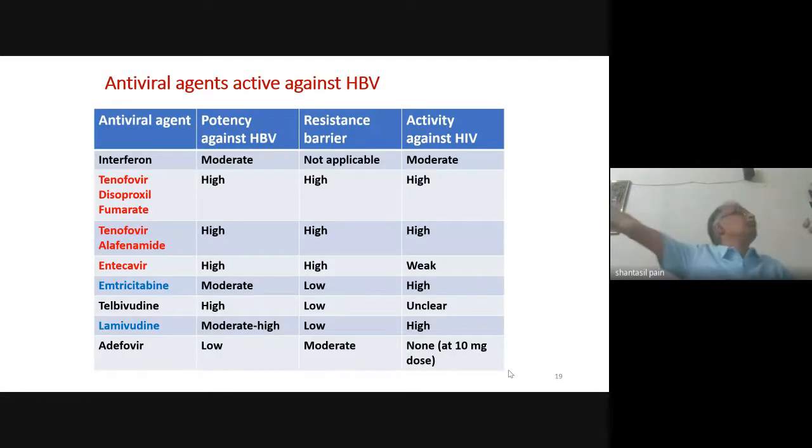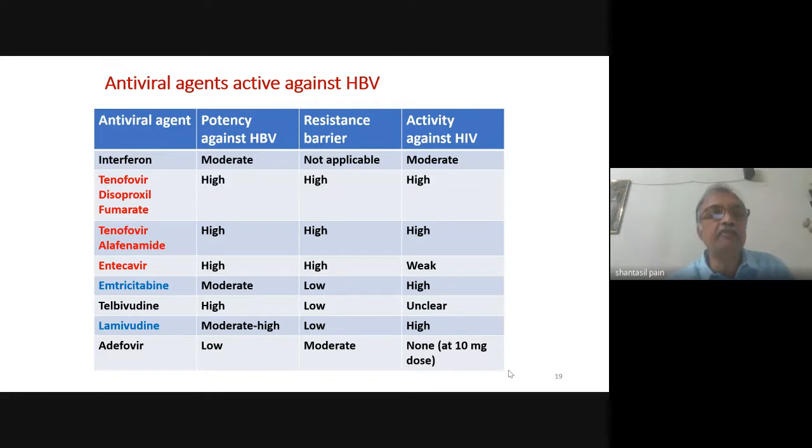So what are the drugs which are active against hepatitis B virus? Previously, we were using interferon, but nowadays we have shifted to mainly oral drugs. The potent drugs are tenofovir disoproxil fumarate or TDF, which is available in our program.